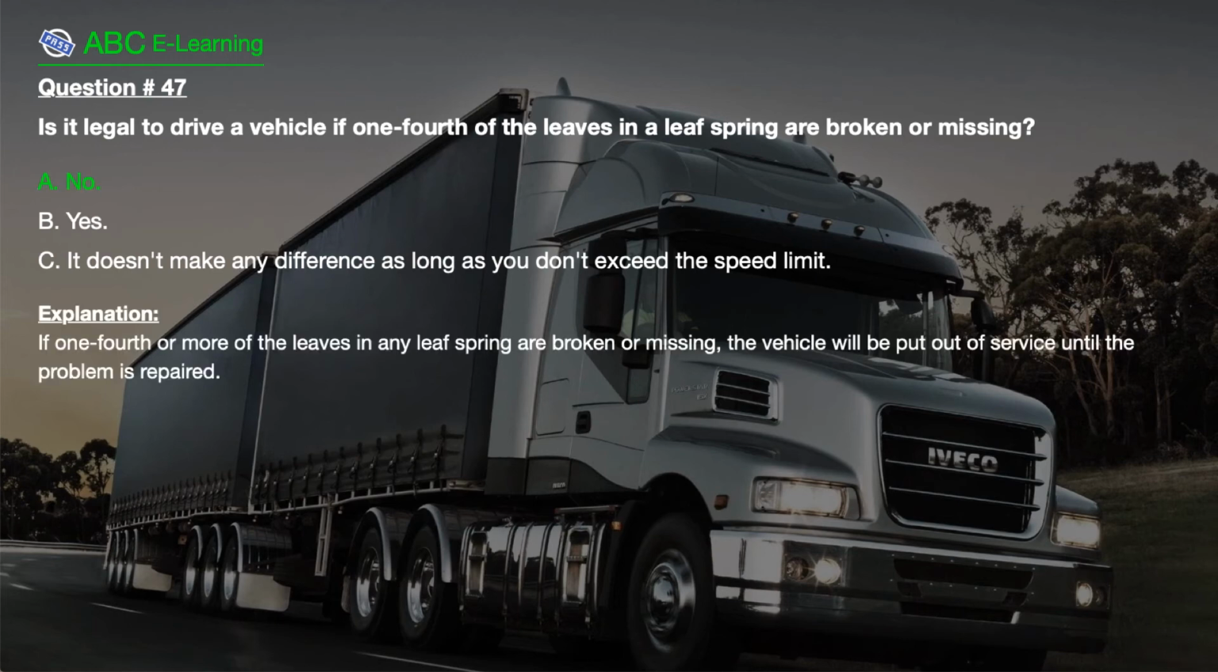The correct answer is A. No. Explanation. If 1/4 or more of the leaves in any leaf spring are broken or missing, the vehicle will be put out of service until the problem is repaired.